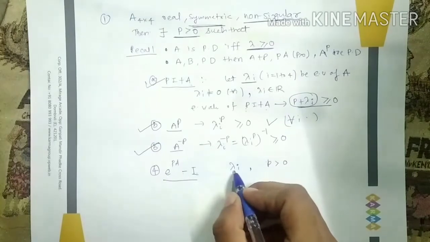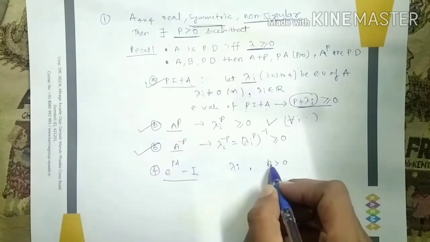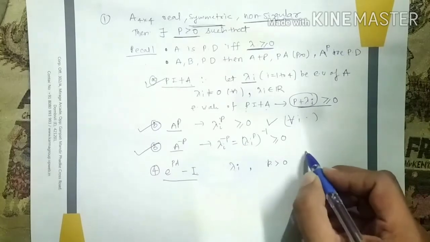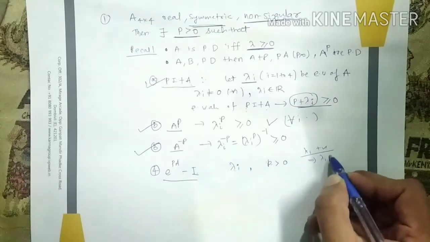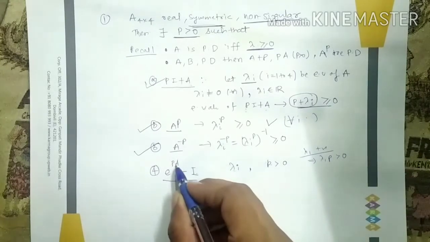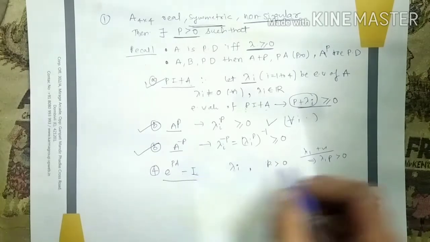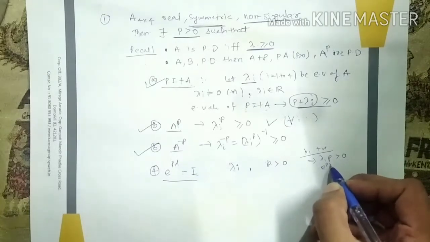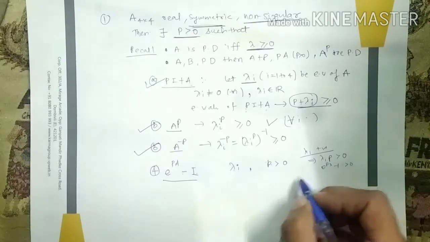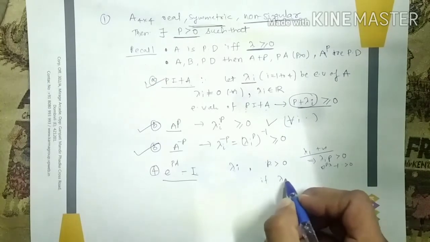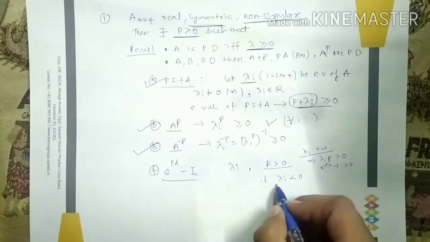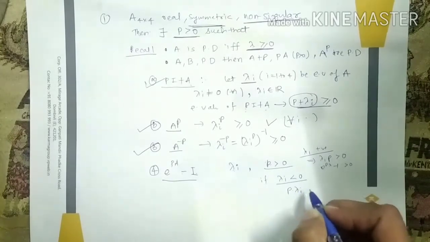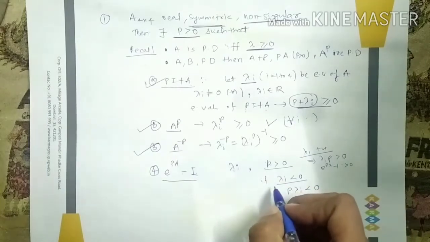But see, if my lambda is positive, then lambda raised to P is also going to be positive, so e raised to P lambda minus 1 will be the eigenvalue, and we can choose a sufficiently large P such that this is positive. But see, if my lambda is negative, then what will happen? P is positive, lambda is negative, which means P times lambda I is going to be negative. Positive into negative will be a negative number.